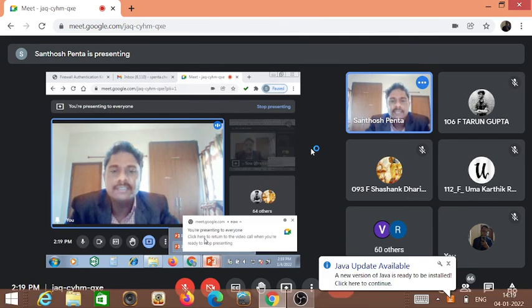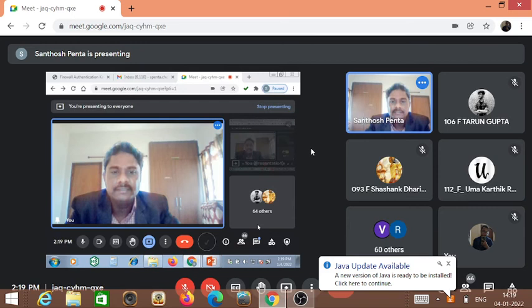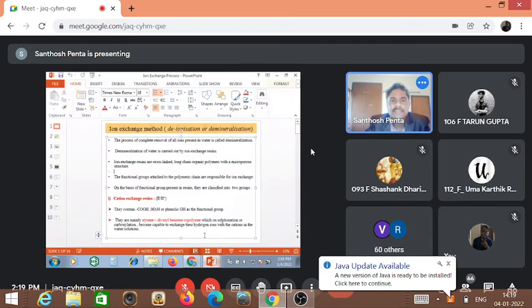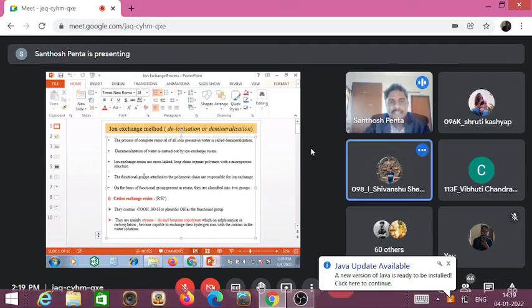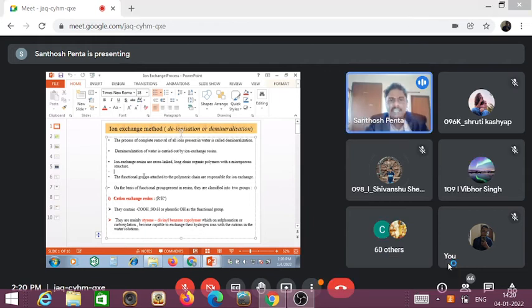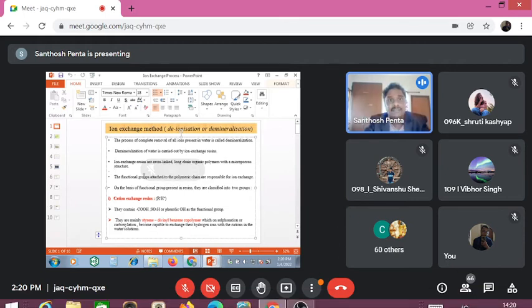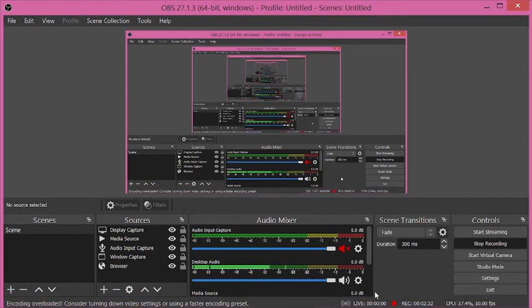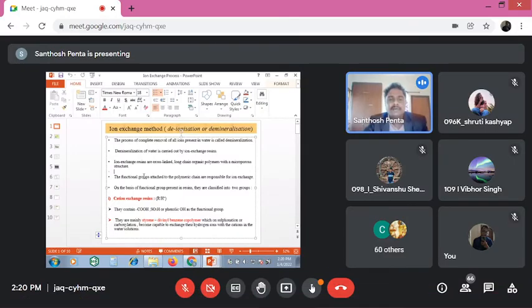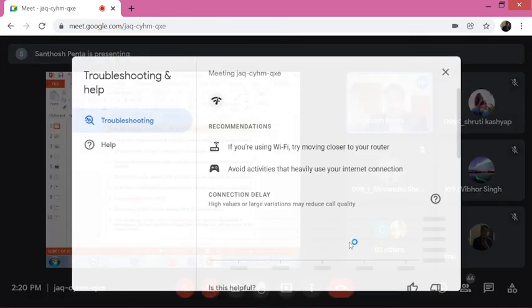Now the next topic is the ion exchange method. Another external method is the ion exchange method, or deionization, or demineralization method. All three names are the same. In your examination they may ask using any name: write short notes on the ion exchange method, or on the deionization method, or briefly describe the demineralization method. All the three names are the same, so don't get confused.